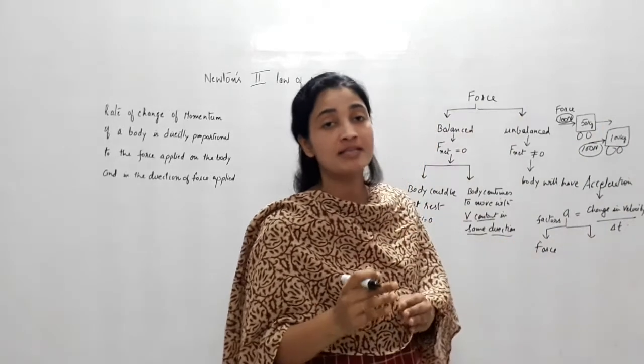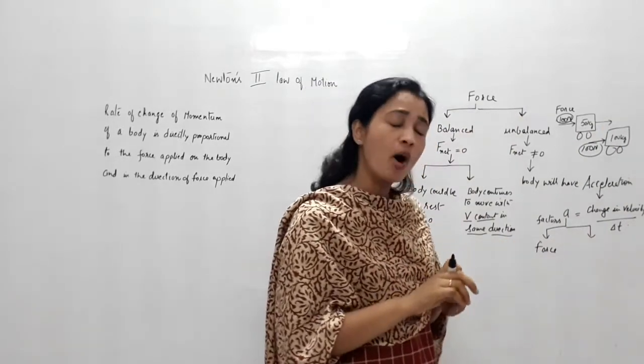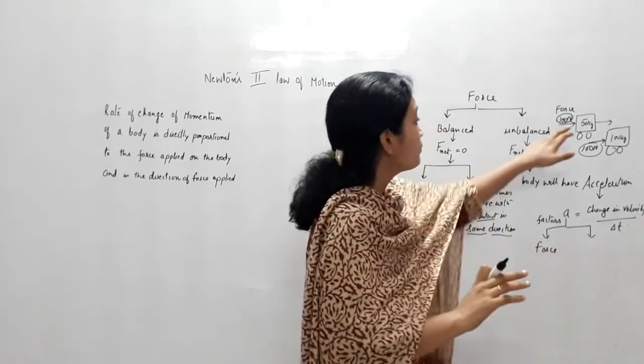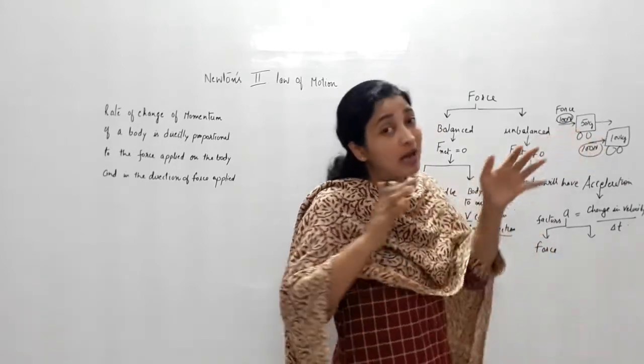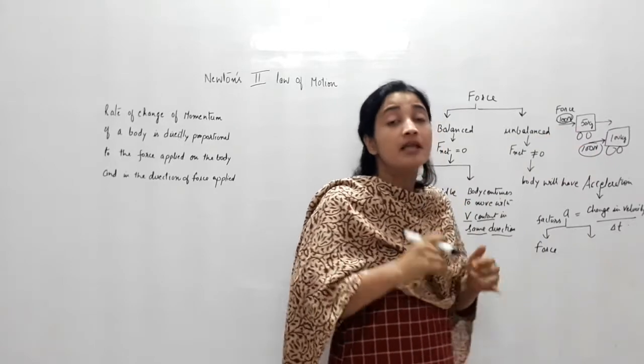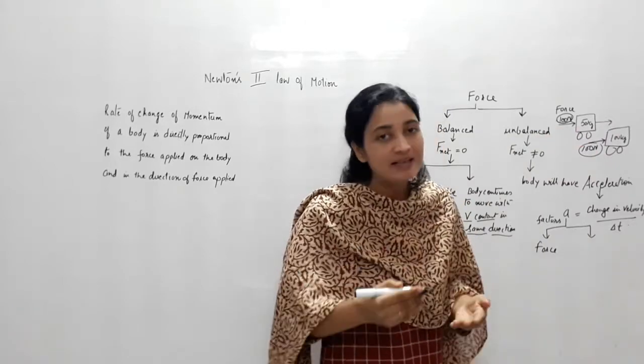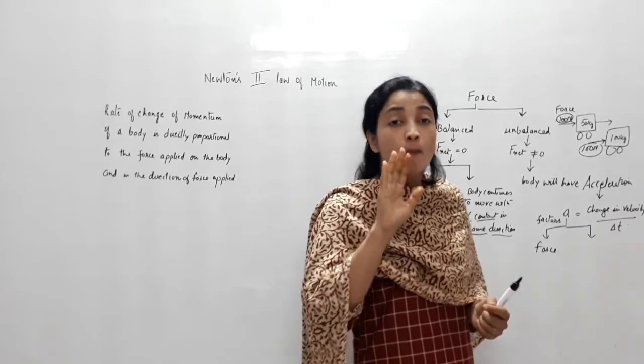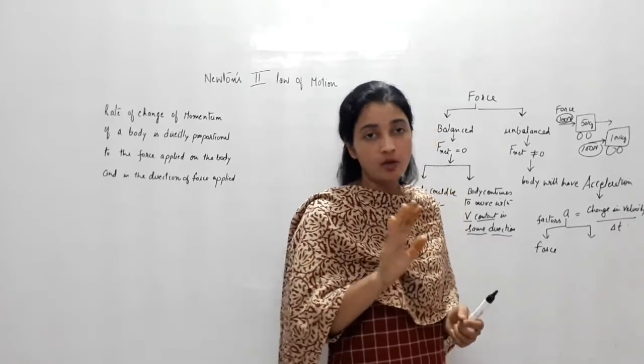One is more massive, one is less massive. Obviously we understand, if we apply the same force on two bodies, one very heavy and one light, we will be able to produce more acceleration in the lighter one. You will find it difficult to move a heavy body. Are you getting my point?